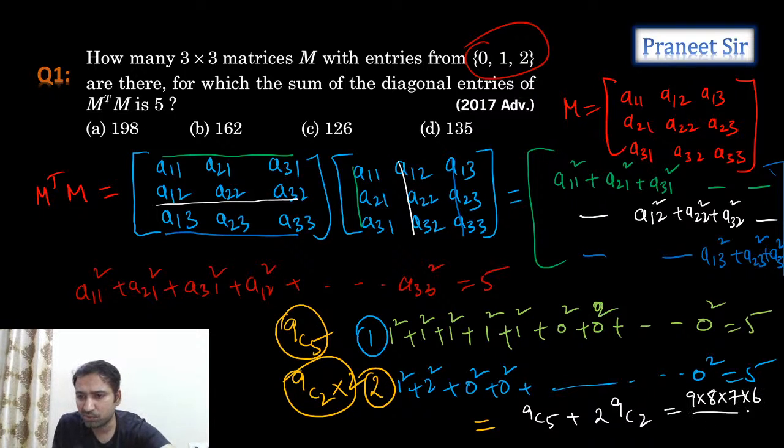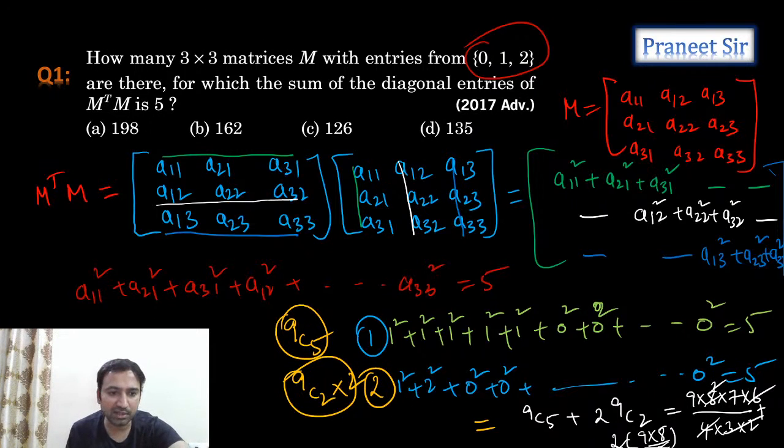9C5 and 9C4 both are same. So I'll calculate 9C4: 4 into 3 into 2. Plus 2 times 9C2. 9C2 is what? 9 into 8 by 2. So 2 cancels, and let's see what we get. 6 gets cancelled, 4 gets cancelled, 2 times.